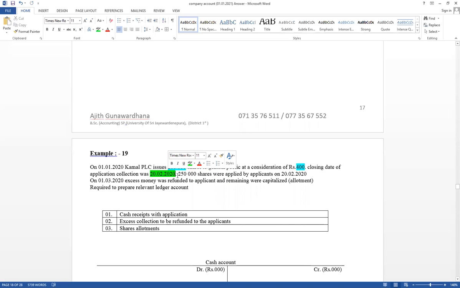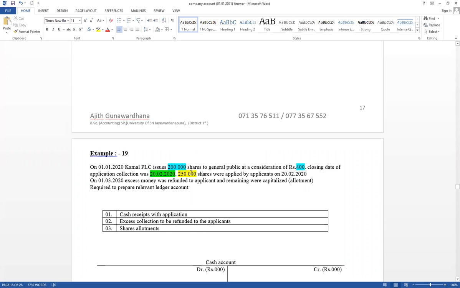Then it has given 250,000 shares were applied for by applicants on 20th February 2020. We are going to issue only 200,000 shares, but applications received were 250,000. For 250,000 application receipts, think we are going to issue 200,000 shares, per share price 400. This is the closing date. Application receipts on that date 250,000.